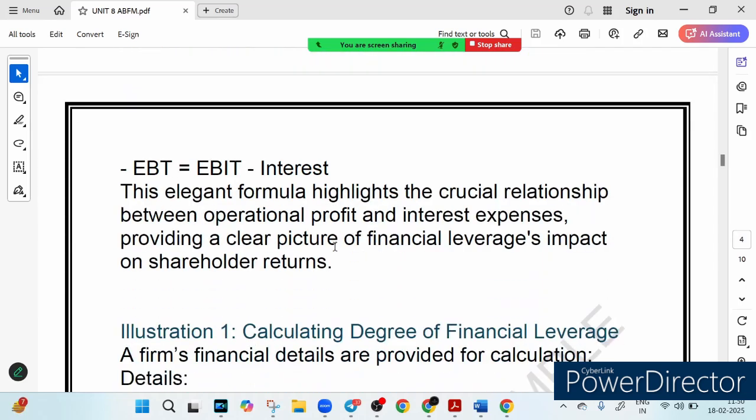This simple yet powerful formula gives you a clear picture of how your profit, interest and leverage work together, impacting your shareholders. So what do you think? Are you ready to use the power of DFL in your business strategy? The right amount of leverage can boost your return, but mismanage it and it could backfire. I want to dive deeper into leverage and learn how to use it wisely.